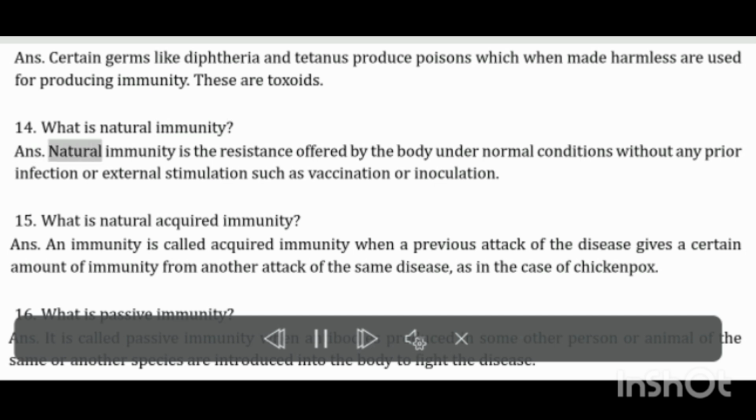What is natural immunity? Natural immunity is the resistance offered by the body under normal conditions without any prior infection or external stimulation such as vaccination or inoculation. What is natural acquired immunity? An immunity is called acquired immunity when a previous attack of the disease gives a certain amount of immunity from another attack of the same disease, as in the case of chickenpox.